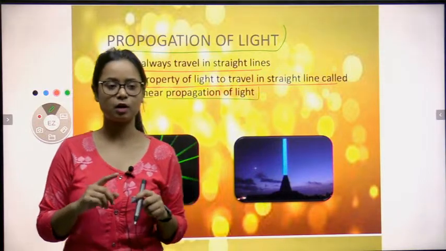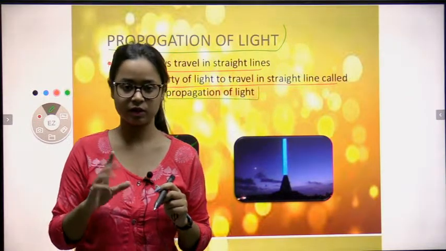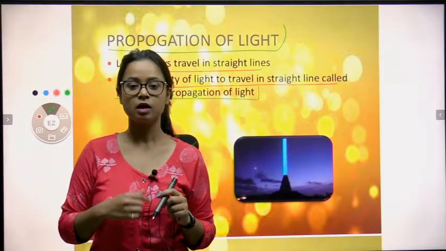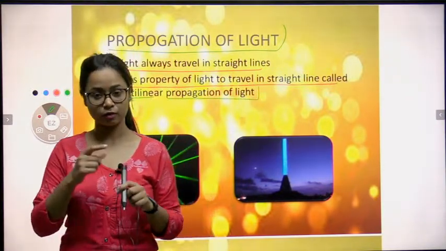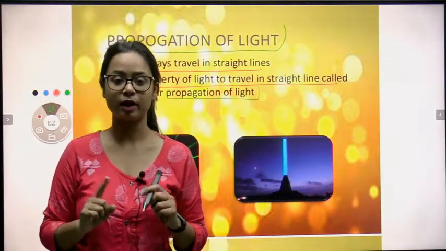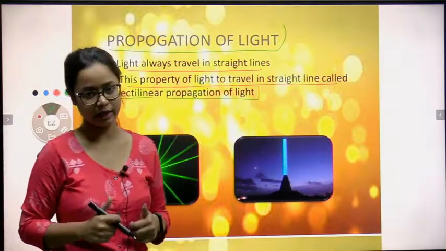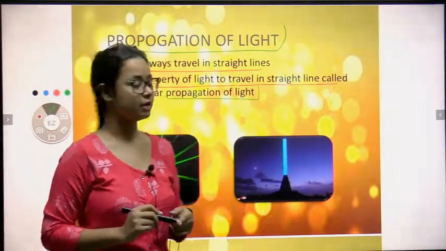For example, now replace that straight straw with a curved straw. If there is a curved straw you are having, just look from one side to the other side, you will not be able to see the torch light. Why? Because light always travels in a straight line. Clear? Light always travels in a straight line.